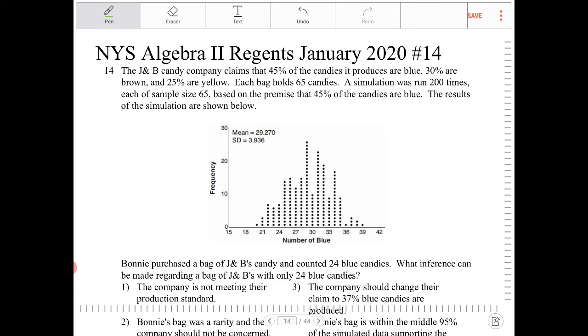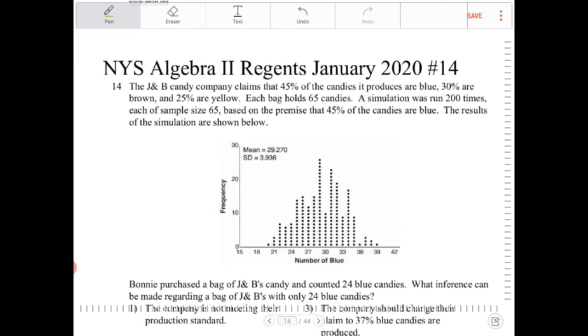Bonnie purchased a bag of J&B candy and counted 24 blue candies. What inference can be made regarding a bag of J&Bs with only 24 blue candies? So, I guess the question here is really asking whether or not 24 blue candies is an oddity. Is that way too much, way too little, or is that something reasonable? To make that inference, we are going to create a confidence interval. How confident are we for there to be 24 blue candies here when they're claiming 45%?